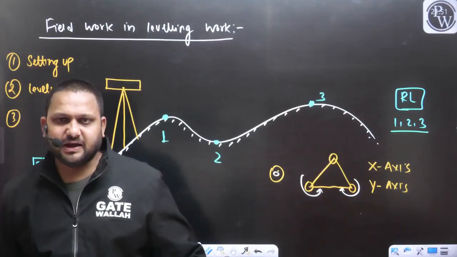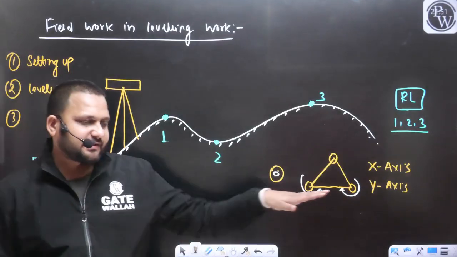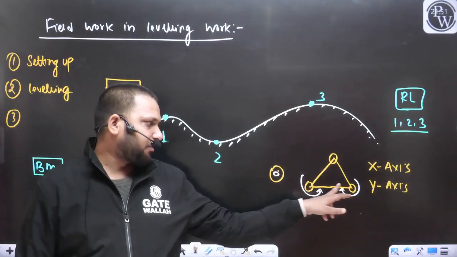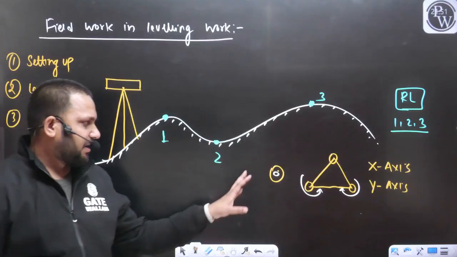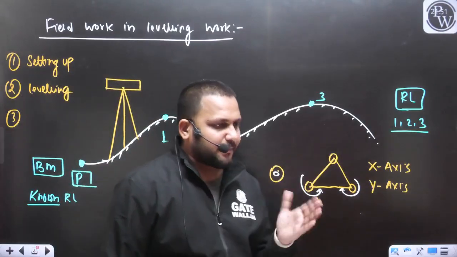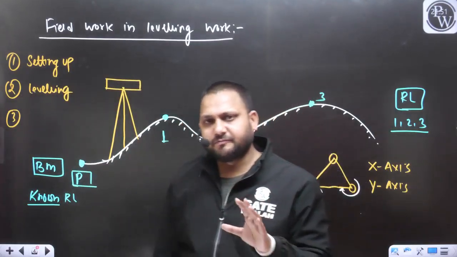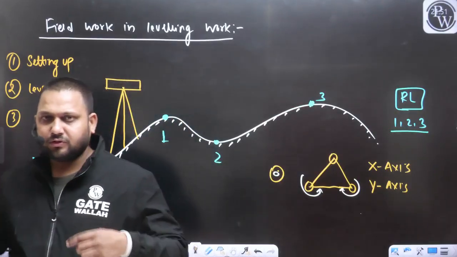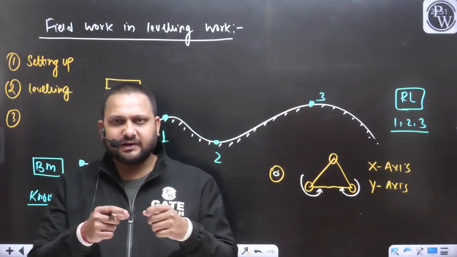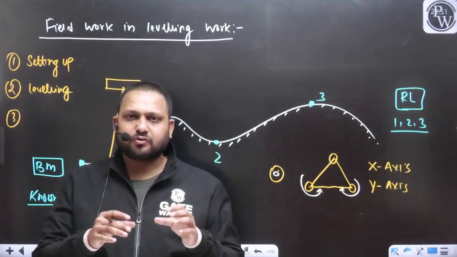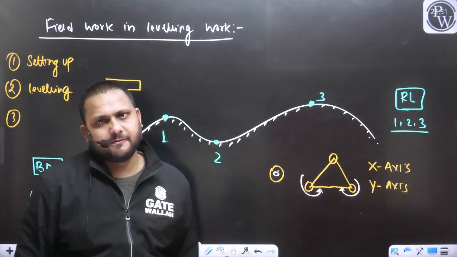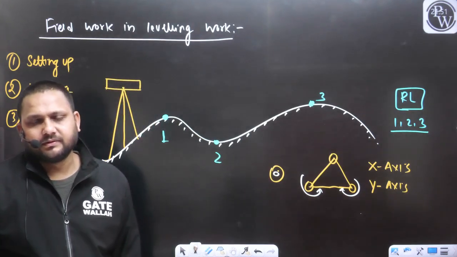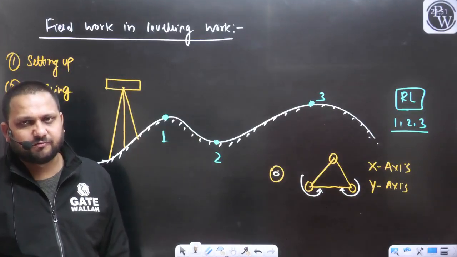So first we are leveling our level instrument base plate about one axis with the help of these two screws. When we move these screws inward or outward, you will see there will be a shift in the position of this bubble.